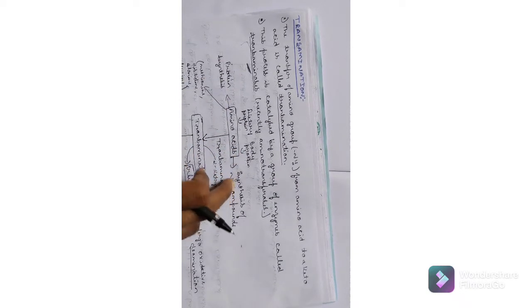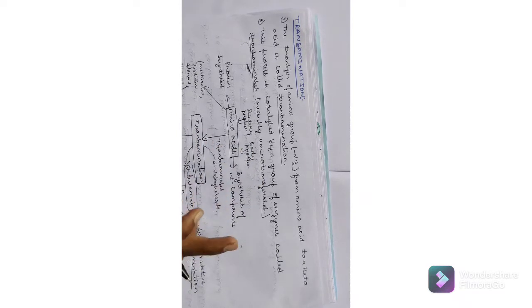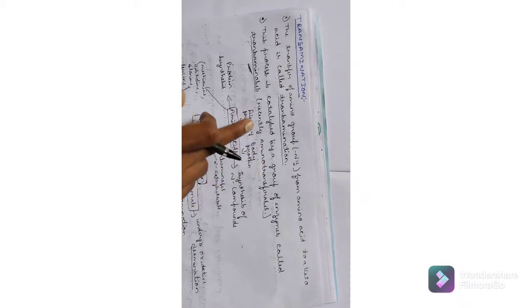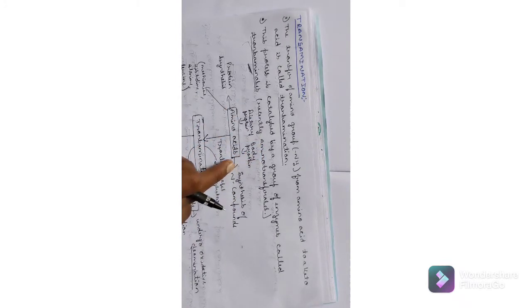Also this amino acid helps to synthesize some other nitrogen compounds in the biological system. These amino acids contain amino groups, NH2 groups. Just remember this is the NH2 group.